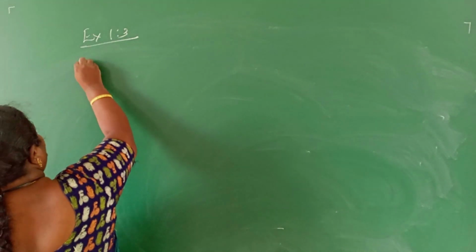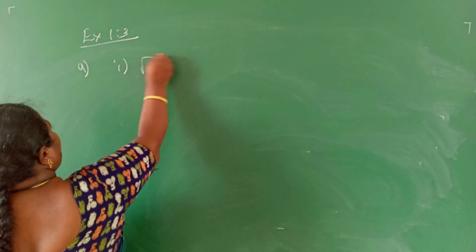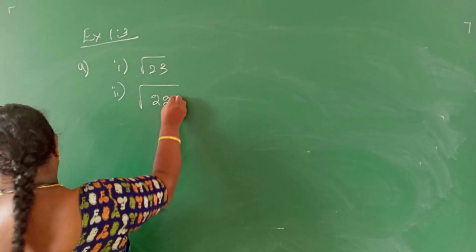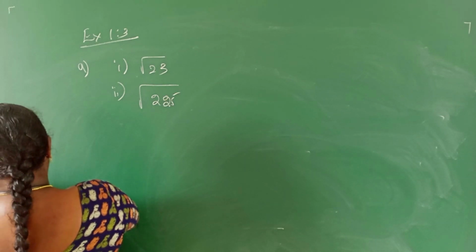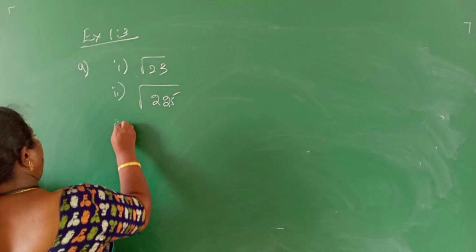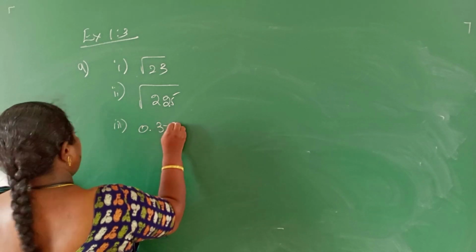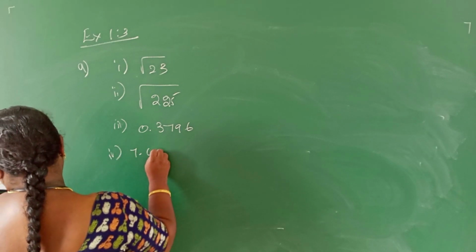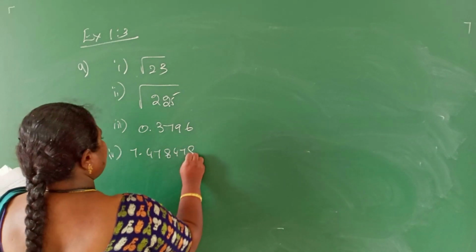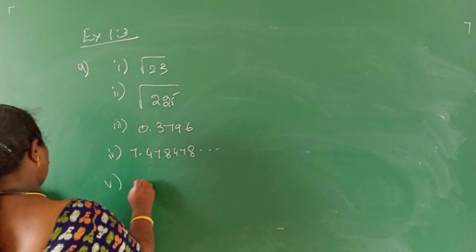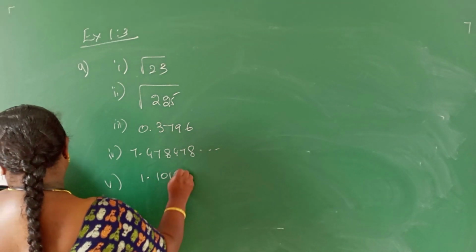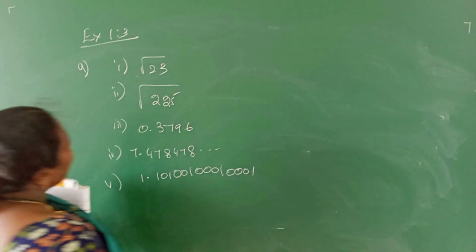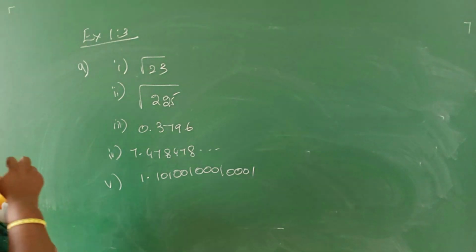Now, in the ninth sum, we have to classify: first root 23, second root 225, third 0.3796, fourth 7.478478, and fifth 1.10100100010001. We have to find out what kind of number each one is.